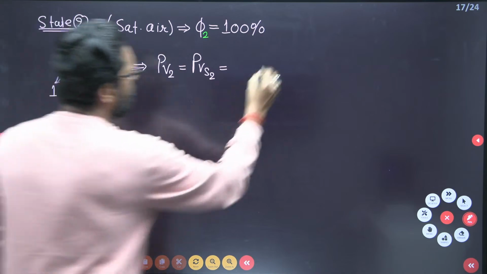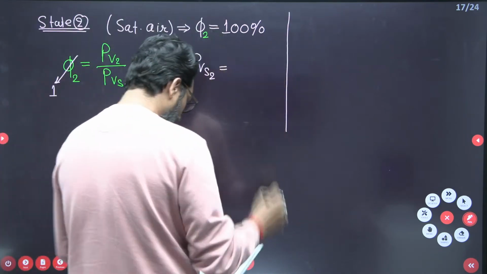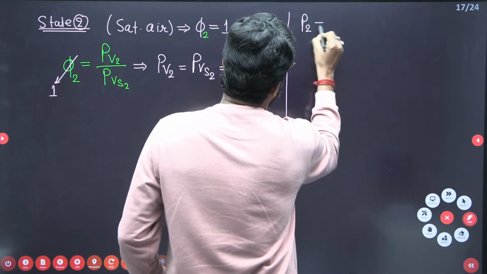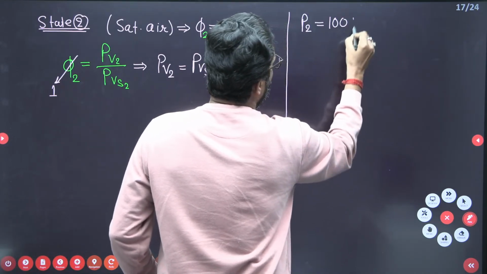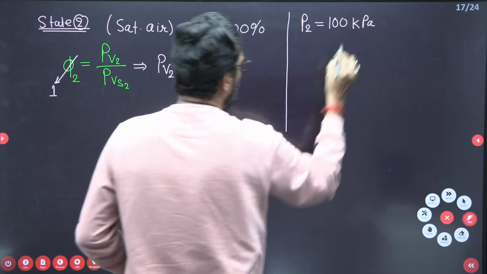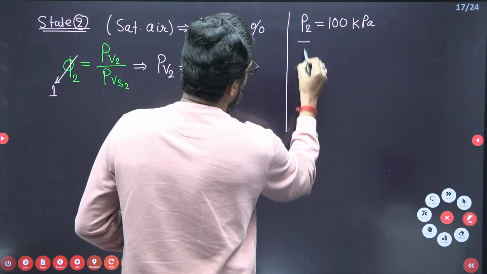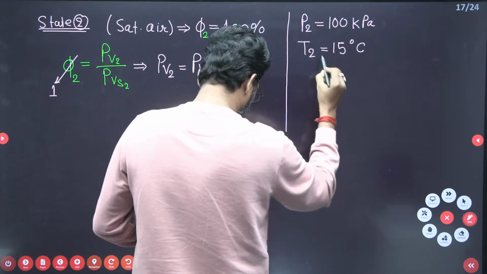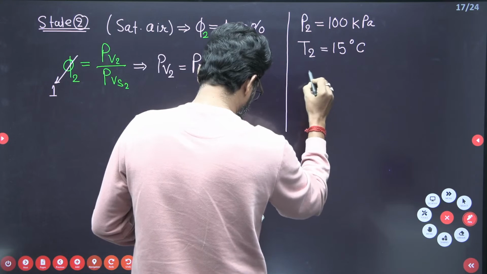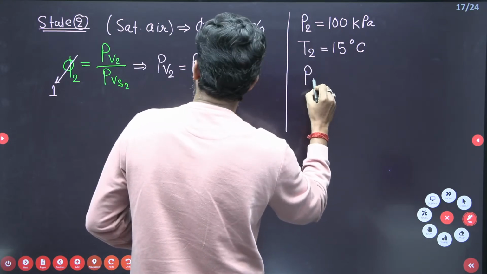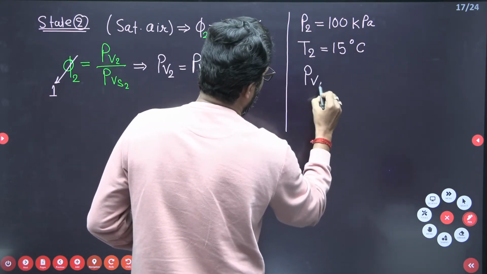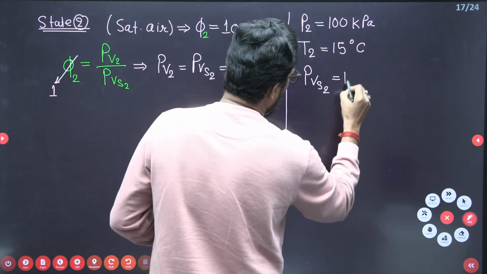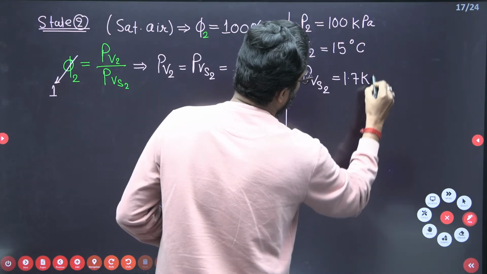At point 2, the pressure P2 is given as 100 kilopascal, and the temperature at exit is 15 degrees centigrade. PVS2 is given as 1.7 kilopascal.